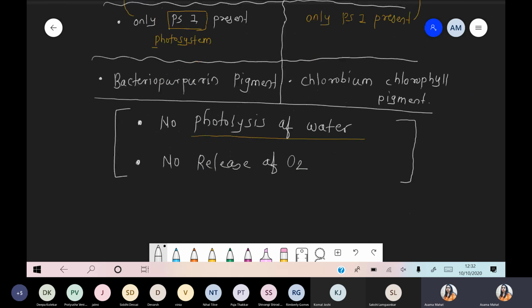That's why this type of photosynthesis where oxygen is not released is called anoxygenic photosynthesis. Very important point. Anoxygenic photosynthesis. Definitely these bacteria perform photosynthesis, but they never use water for it, and if water is not used, definitely there is no release of oxygen. Such type of photosynthesis is called anoxygenic photosynthesis. Got it? Is this point clear, everyone? Yes or no?